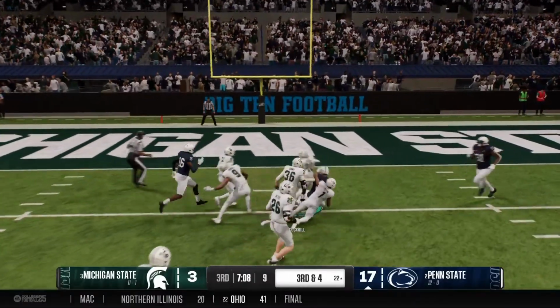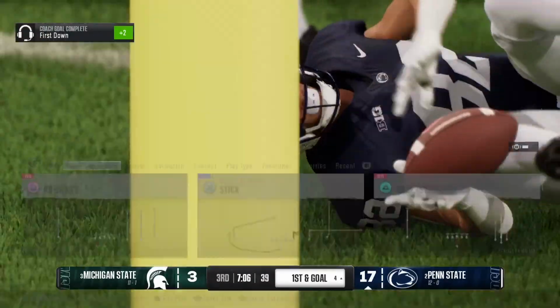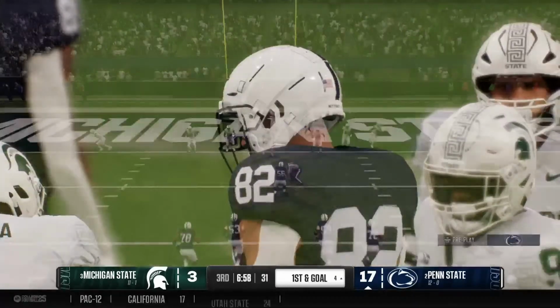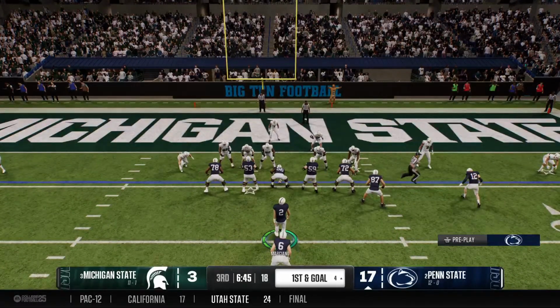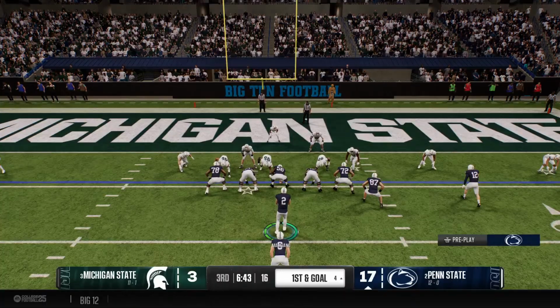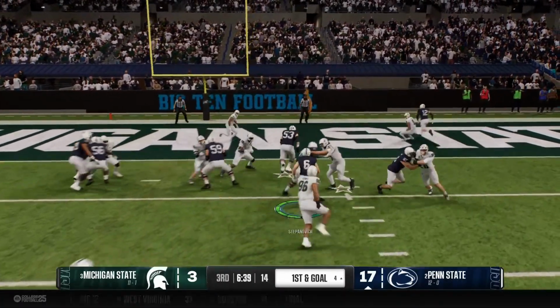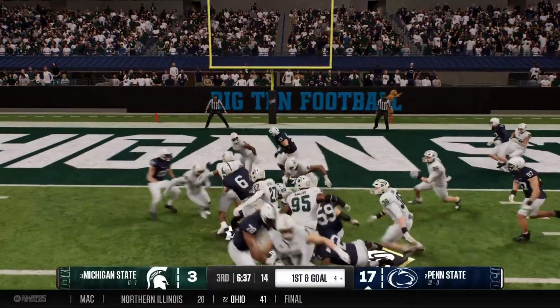Looks over the middle, and that's complete. And they've got him at the 4, but a big gain of that catch and run. Well, this quarterback is unflappable. Here they are working with the lead in the second half. Get to a third down. You got to throw the football. This is where you trust the quarterback to make a good decision, an accurate throw. He does it. You convert.